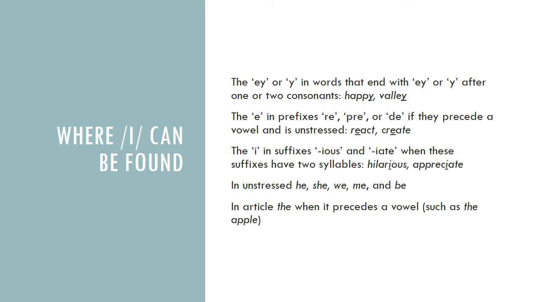The third is the E in suffixes and yet, when the suffixes have two syllables. For example, hilarious, appreciate. Next is in unstressed he, she, we, me, be. And the last is in article the when it precedes a vowel, such as the apple.